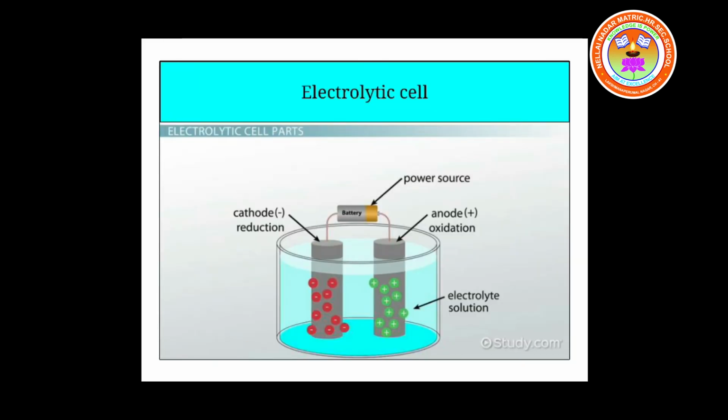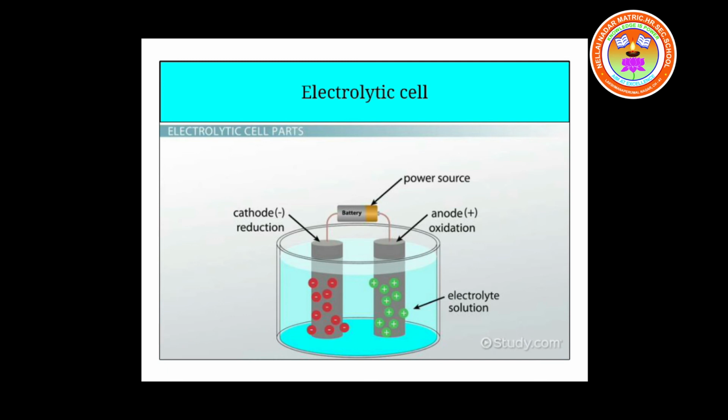Next type of electrochemical cell is the electrolytic cell. In an electrolytic cell, both anode and the cathode are placed together in a single electrolytic solution. Here there is no need for a salt bridge. In an electrolytic cell, electricity is used in order to induce a chemical change, a chemical reaction.